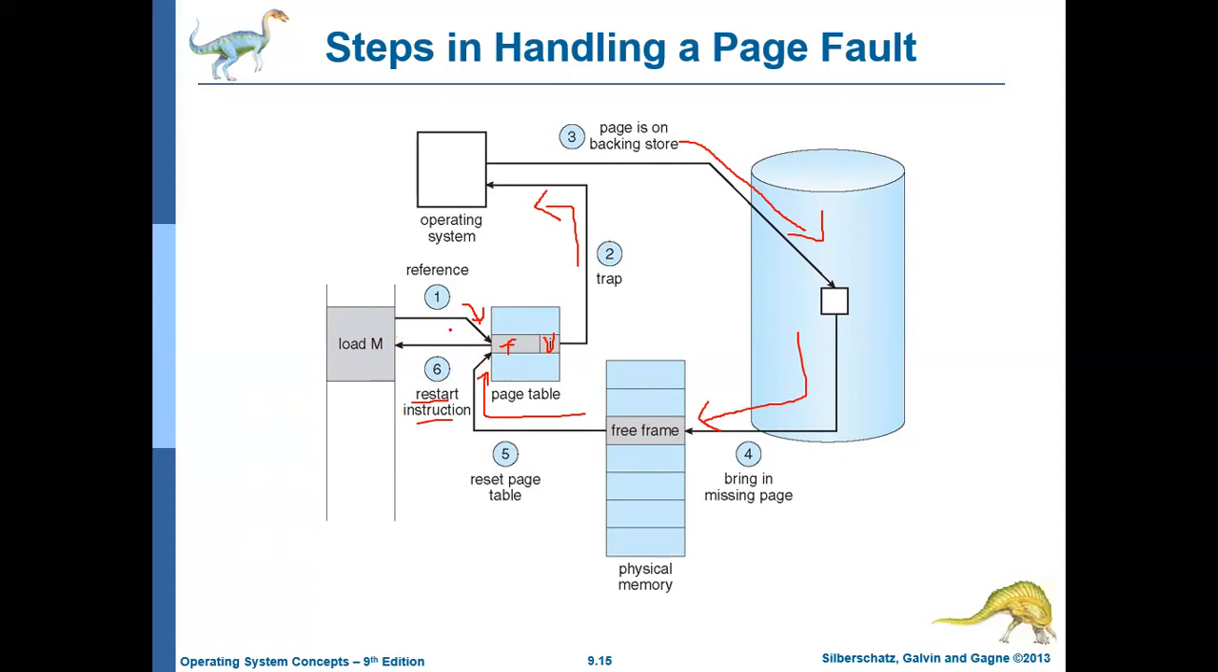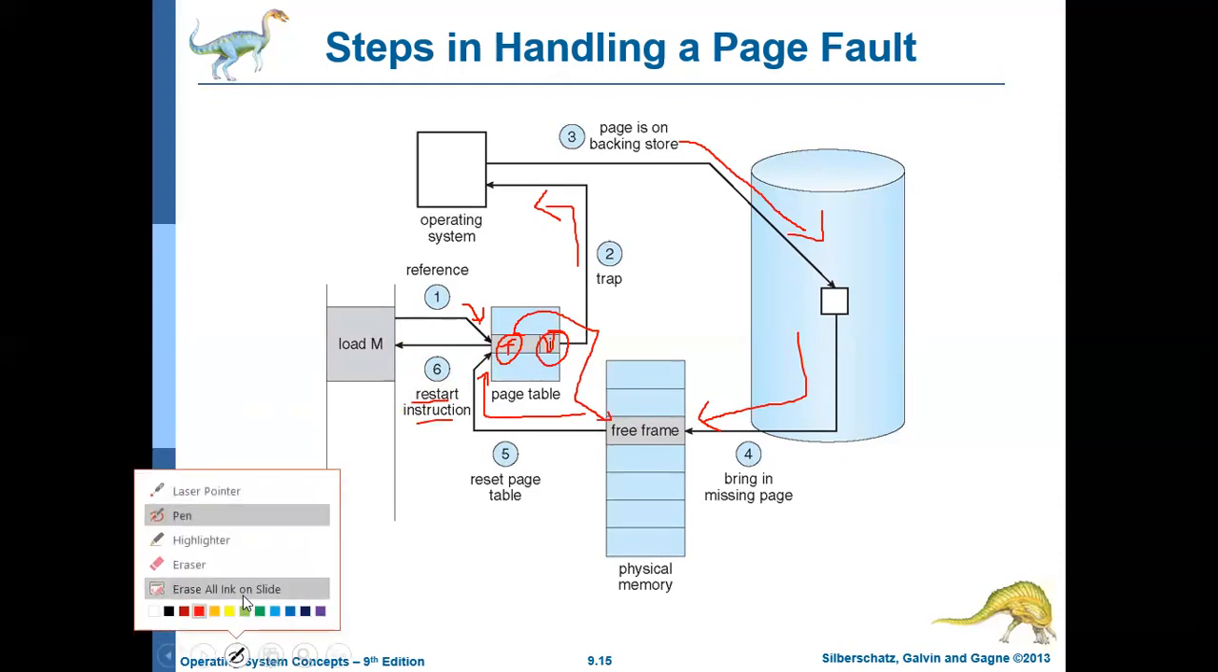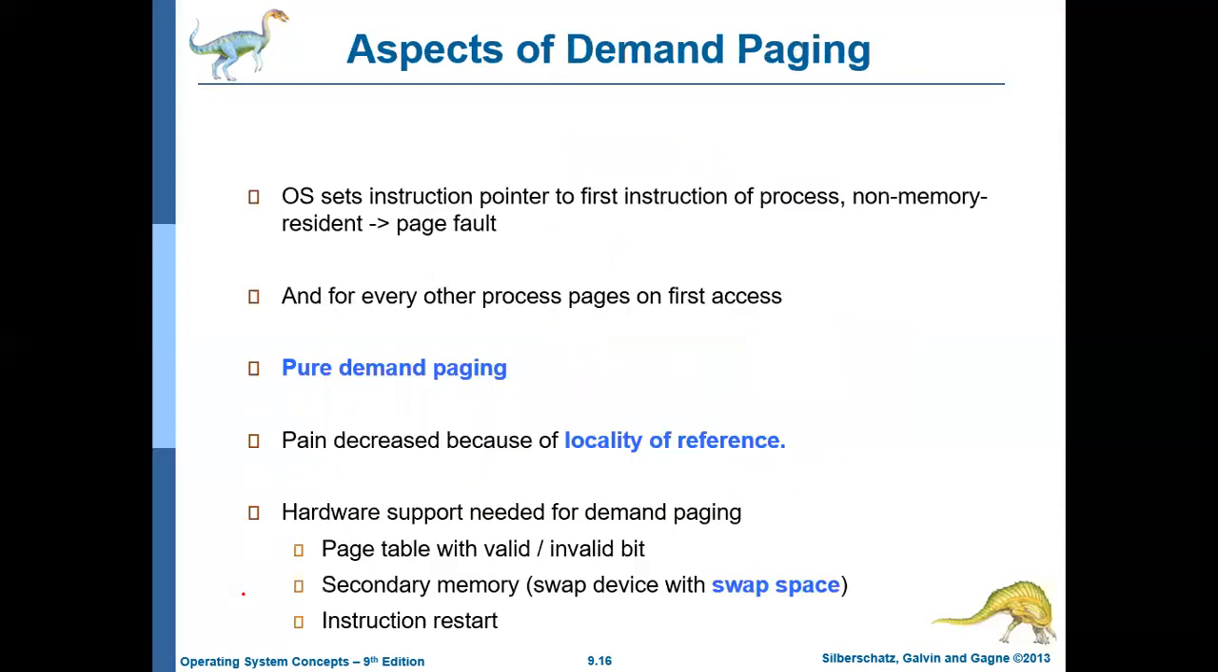Now if it is restarted, for the particular page we have a frame number and the valid bit is set. So with this frame number you can identify the physical address and you can access it. So this is how the concept of demand paging works.